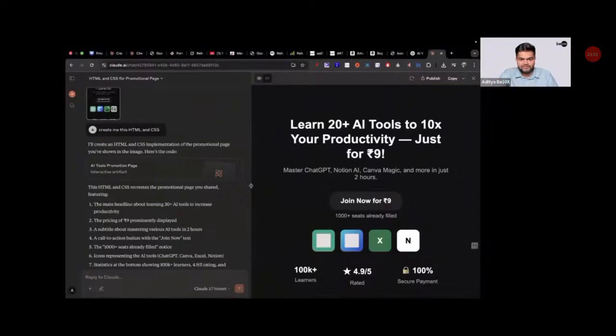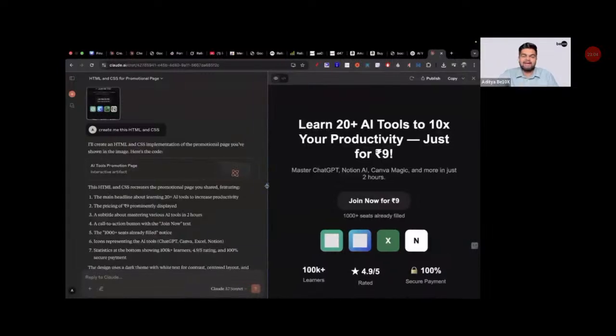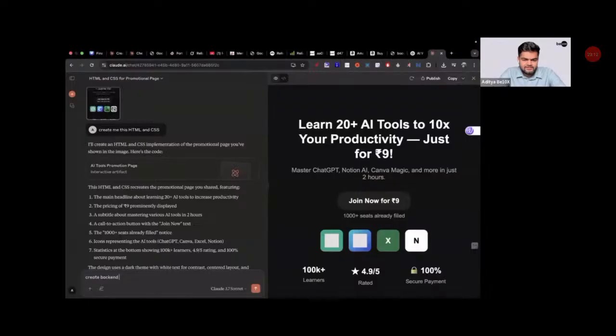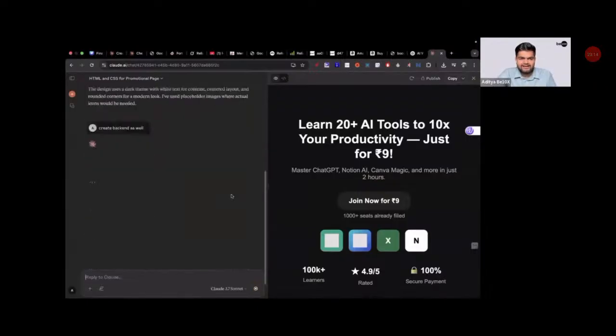This is vibe coding, right? This is vibe coding. Even without having any coding knowledge, I have done the entire thing. I think, what about backend? अरे चलो backend भी बना देता हूँ, ठीक है? Create backend as well, right? So I'll just create backend for this website as well, okay?